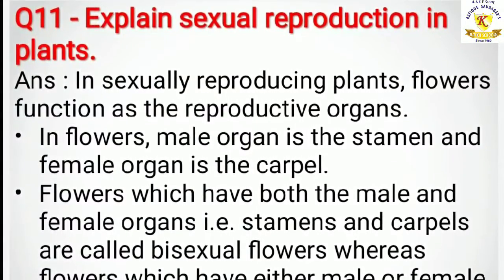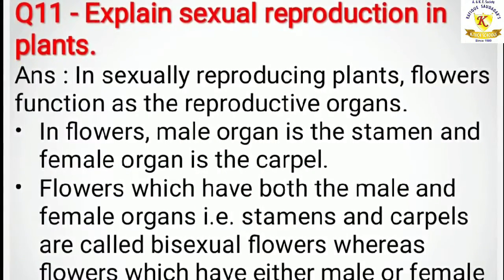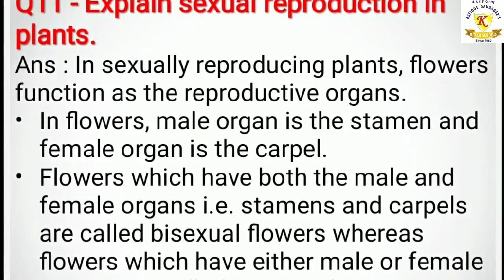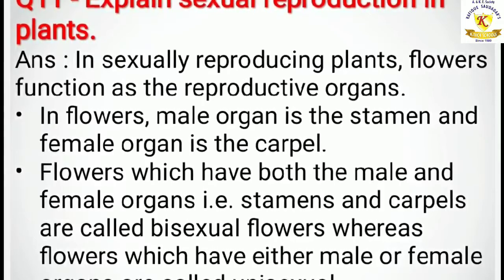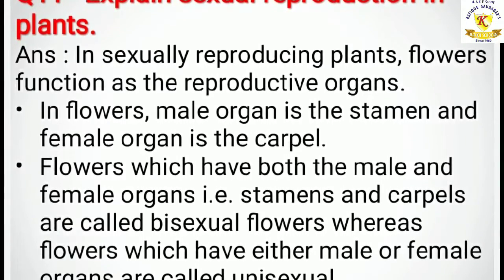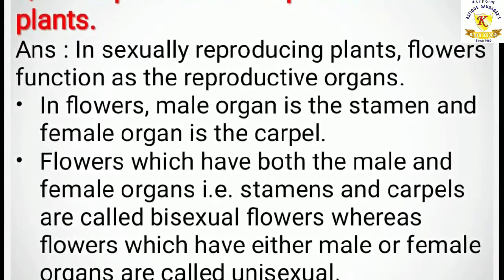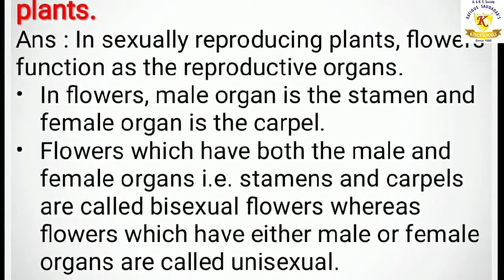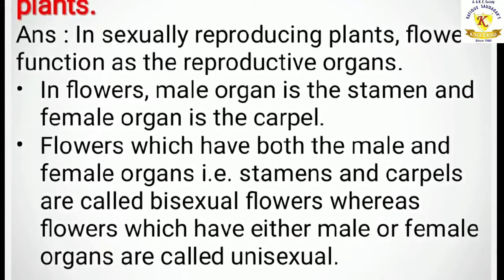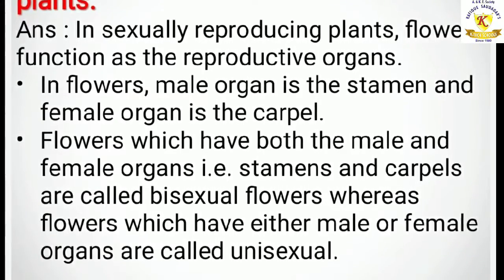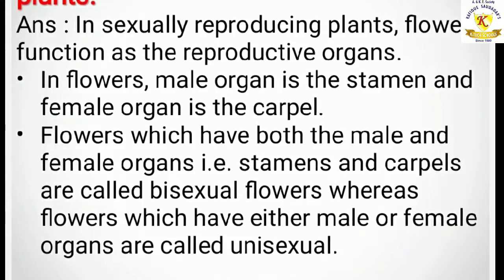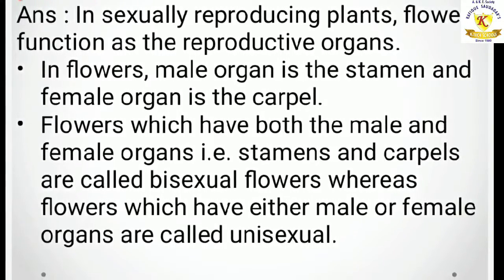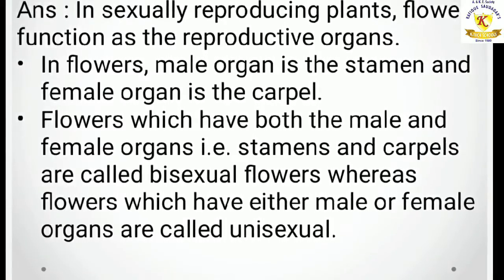Question number 11. Explain sexual reproduction in plants. In sexually reproducing plants, flowers function as reproductive organs. In flowers, the male organ is the stamen and the female organ is the carpel. Flowers which have both the male and female organs, that is stamen and carpel, are bisexual flowers, whereas flowers which have either male or female organs are called unisexual.